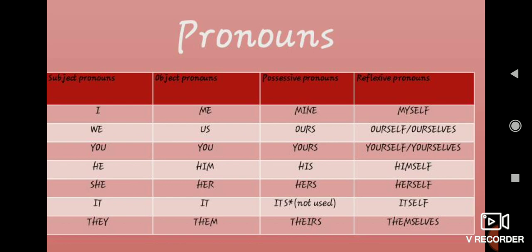And reflexive pronouns: myself. See, for we, singular means ourself, plural, sorry, ourself will not come, so leave that. We is always plural, so just strike out that ourself, that is wrong, ourselves only. It is plural, so ourselves only, that will not come under singular. You: singular yourself, plural yourselves. He, she, it, singular: himself, herself, itself. They: themselves. So ourselves only, don't write ourself, that is wrong, just strike out that one.